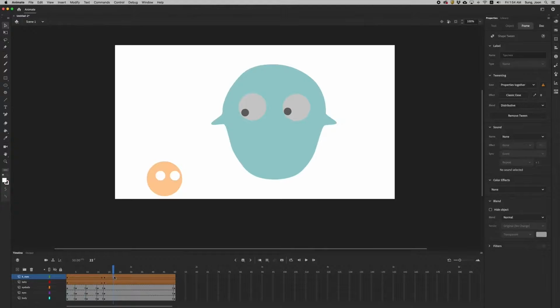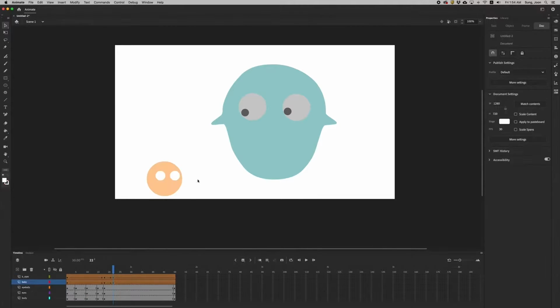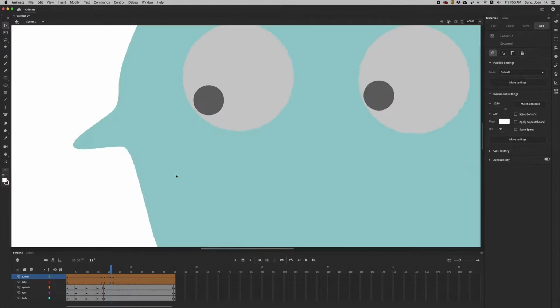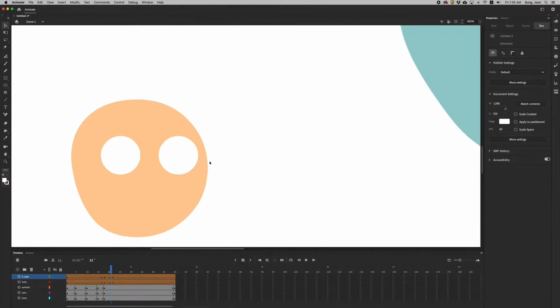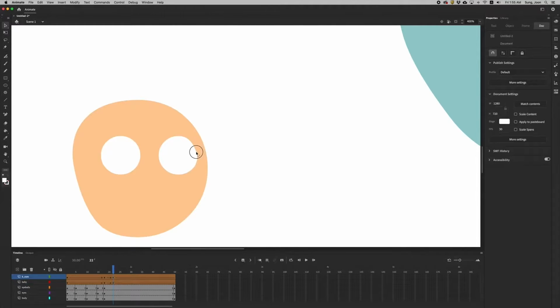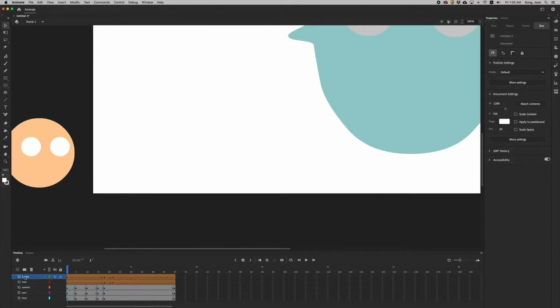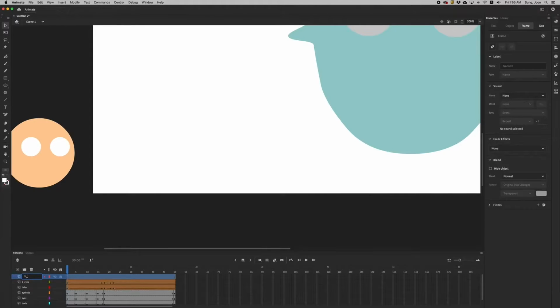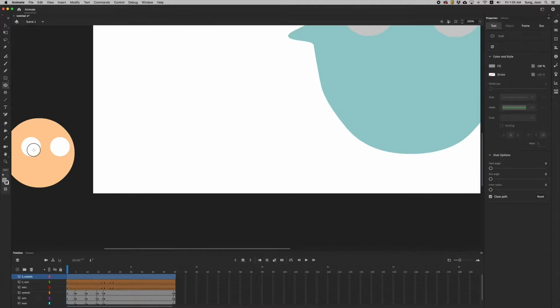We can preview by dragging the playhead left and right, and then I'm gonna modify the outline of this character a little bit, so you should see some animation. Okay, keep modifying his eyes. And compared to frame by frame animation, I did create many of them in a keyframe, as you can see in our timeline.